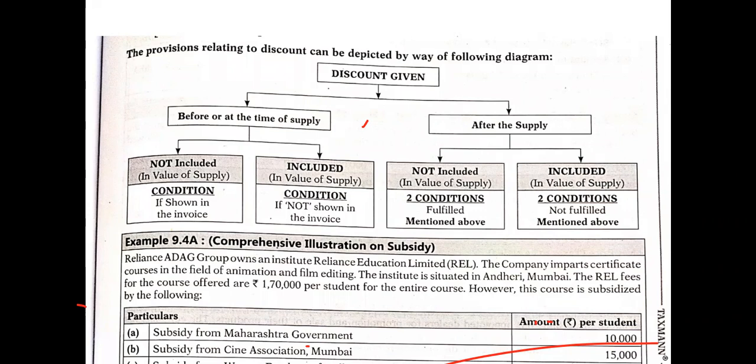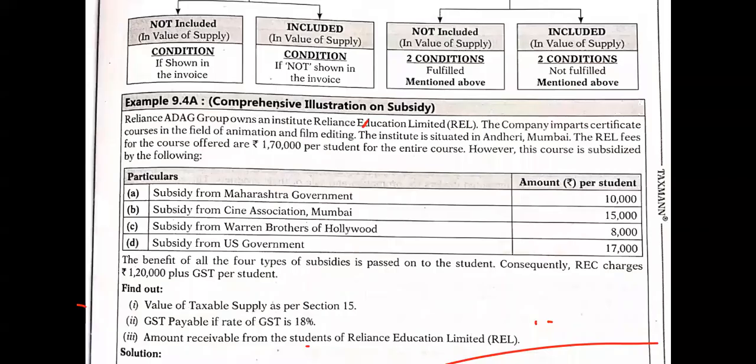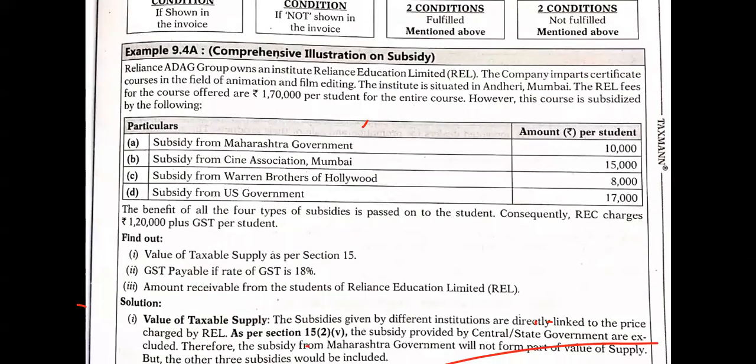Let us see one problem. We'll understand that. Reliance ADAG Group Institute, right? The company imparts certificate course in the field of animation and film editing. The institute is situated in Andheri, Mumbai. The fees of the course offered are rupees 1,70,000 per student for the entire course.